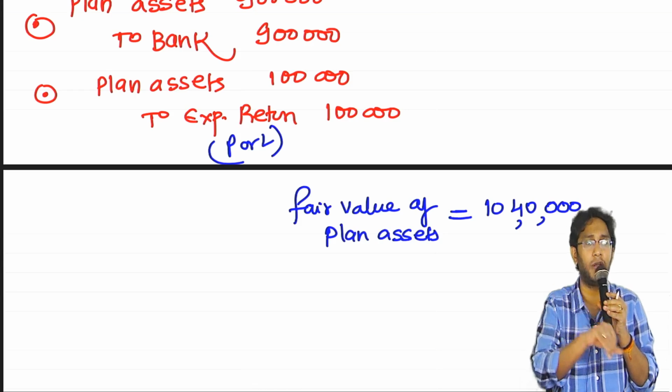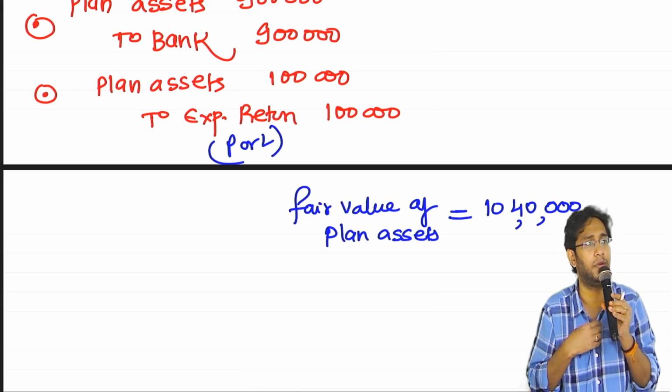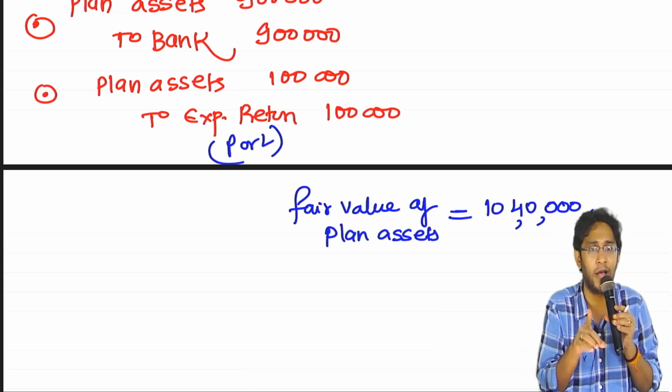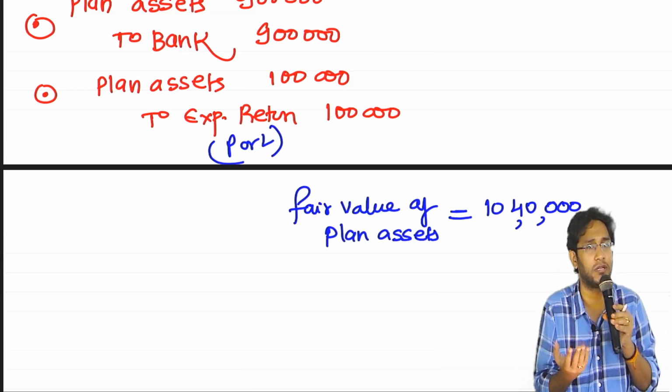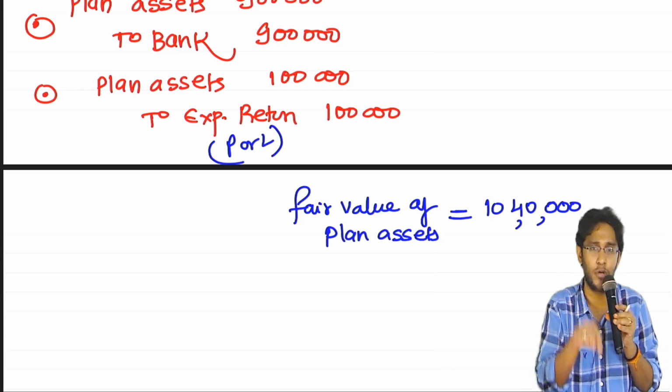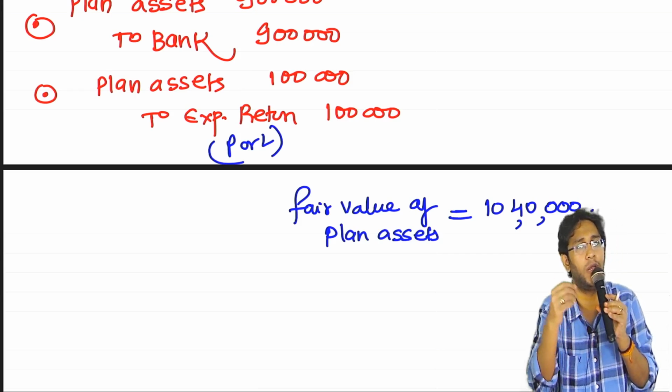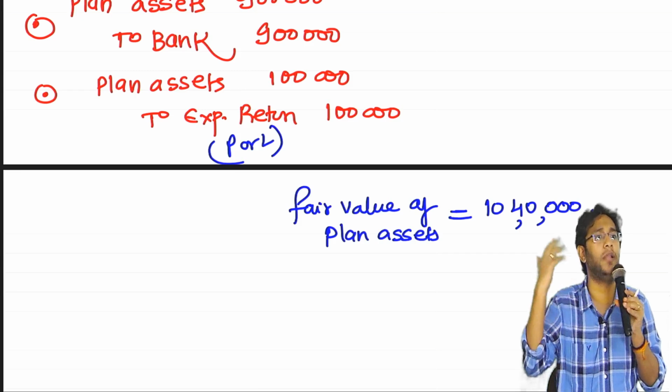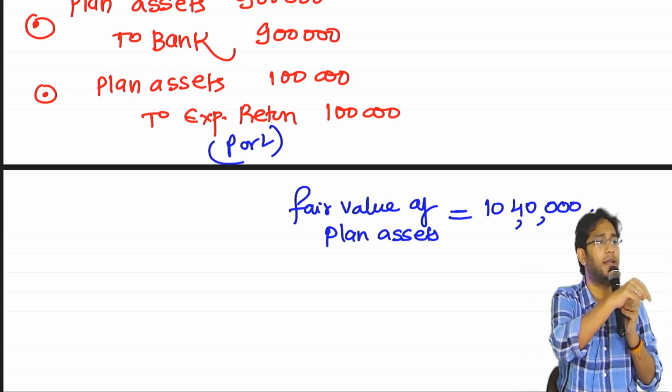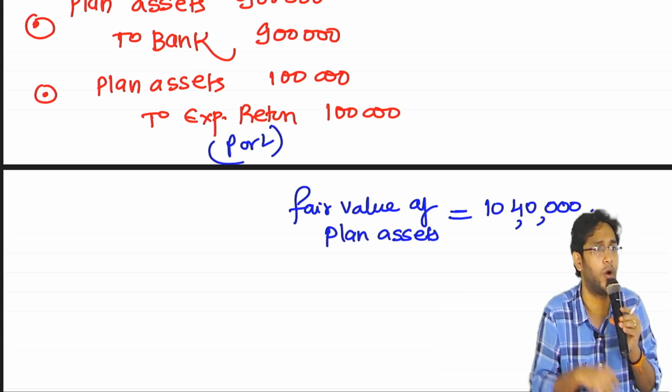1 lakh 40,000. How much did you expect? 1 lakh. How much am I getting beyond my expectation? That 40,000 also should be accounted now with the name of actuarial gain. Like how the liability side has actuarial gain or loss, the plan assets side also has actuarial gain or loss to be recorded.